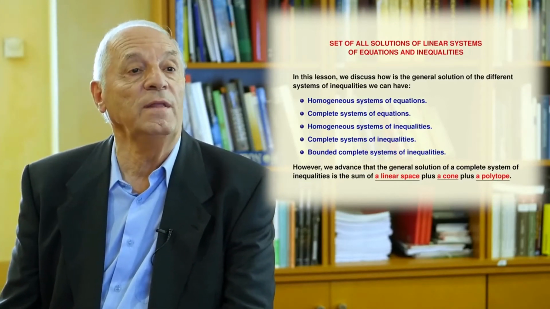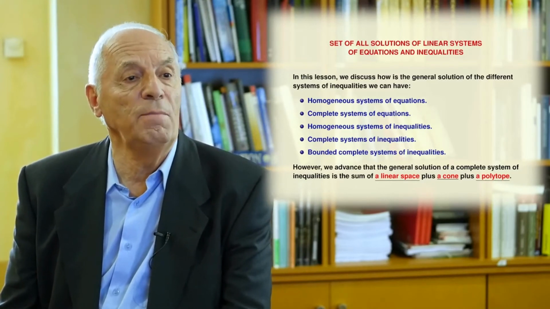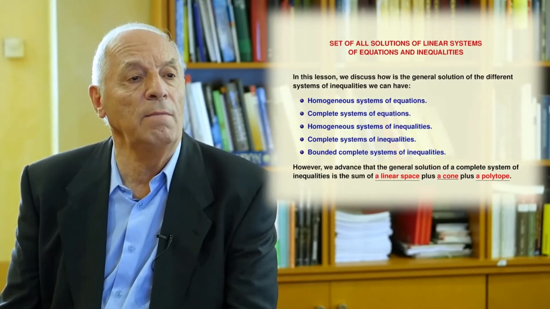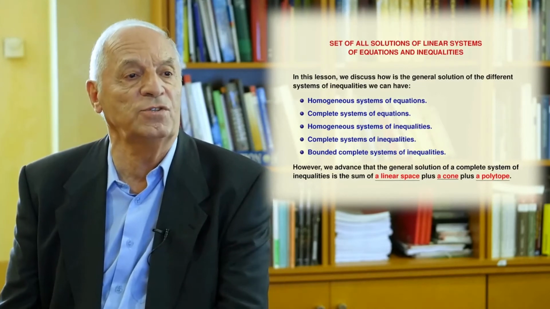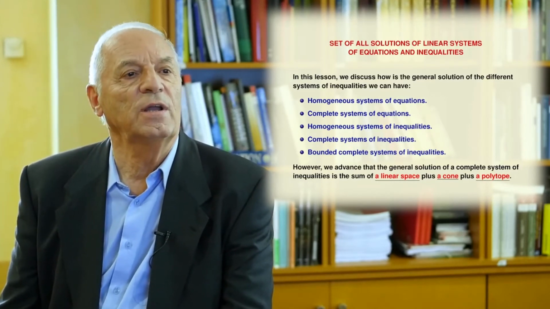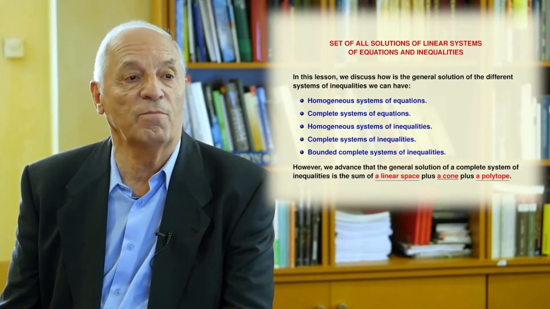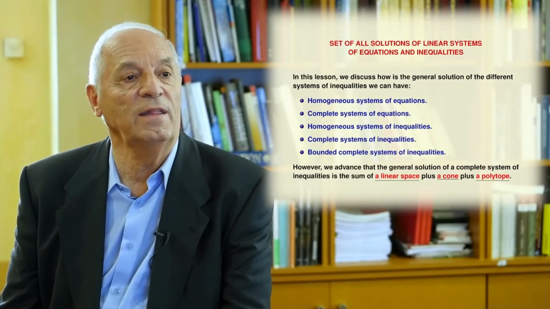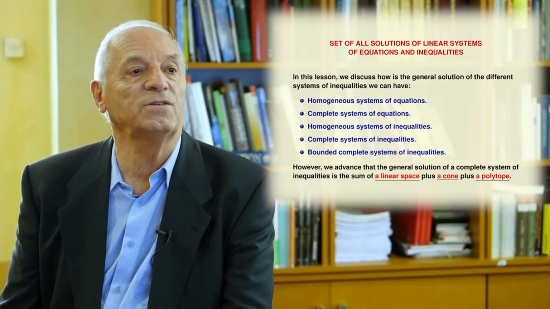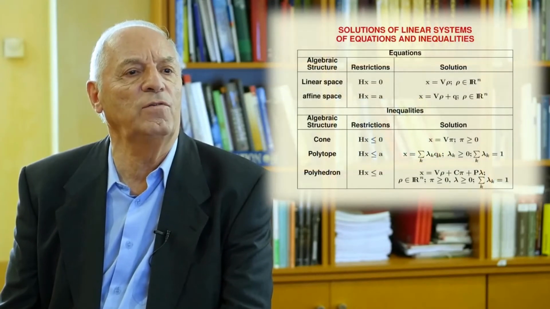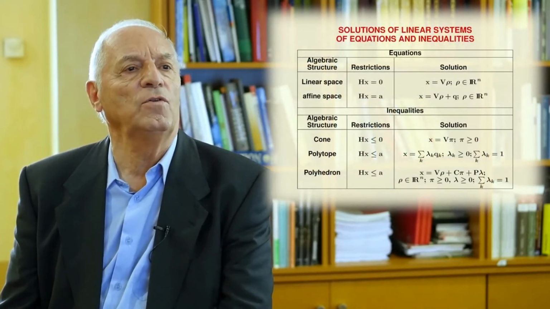It is very important to know that in engineering, because in many cases we have bounded solutions, cones and linear spaces are not possible, and we are led to the case of polytopes. You will be given a table in which you have a full description of all this for you to understand this. And then we will move to duality.